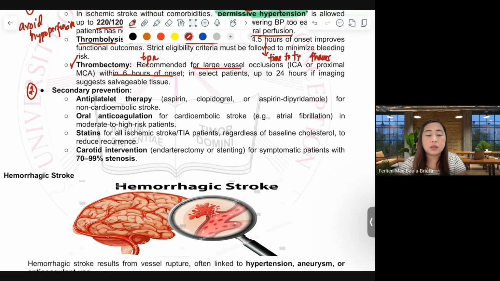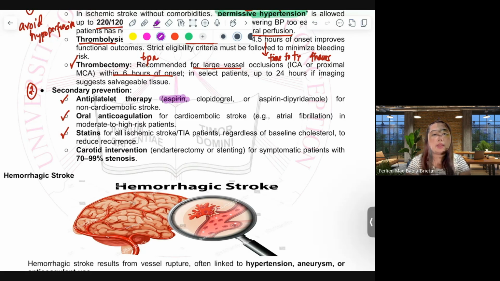Here come most of our drugs: the antiplatelet therapy, oral anticoagulants, statins, and of course, non-medication intervention. As mentioned before in our different topics, for antiplatelet therapy, for monotherapy, we have aspirin.